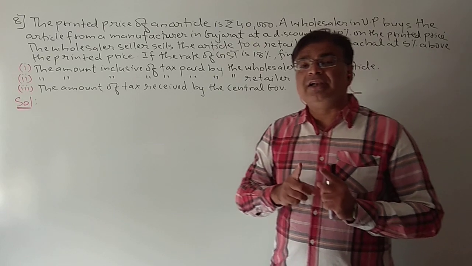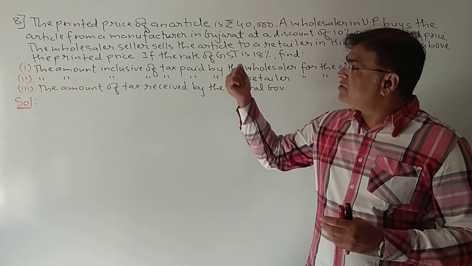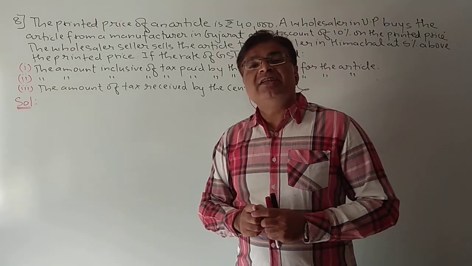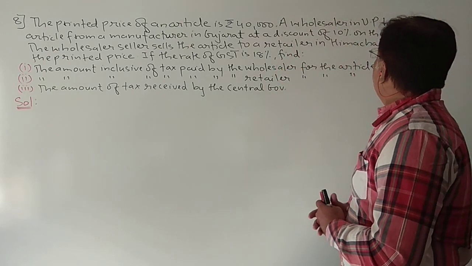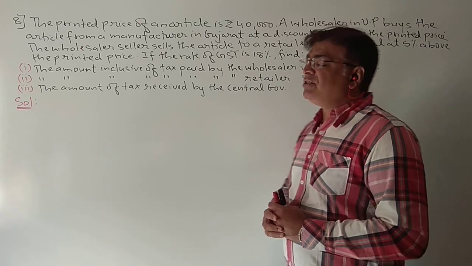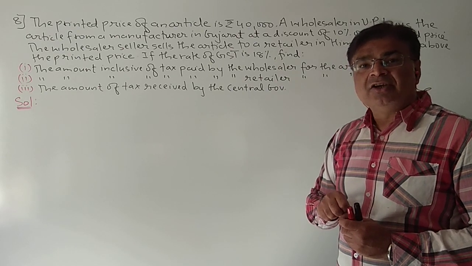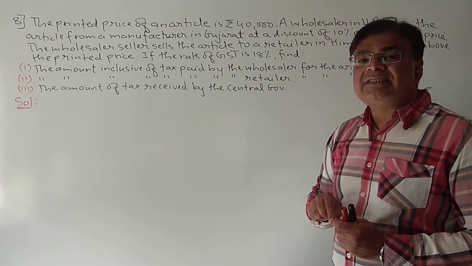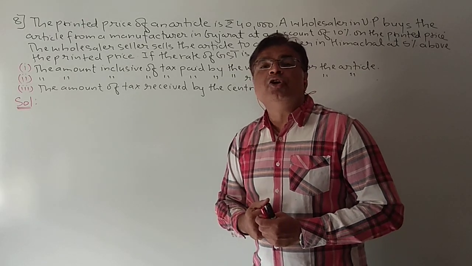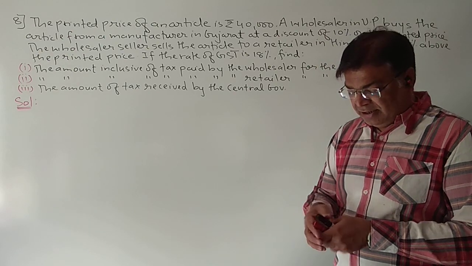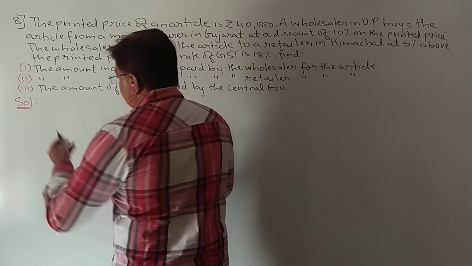Now students, you already know for intrastate we have done 7 different types of sums. In this session you can see the first sum is only of interstate. So now let us see how we will solve this sum. First of all, we know that the wholesaler in UP buys the article from a manufacturer in Gujarat. So the wholesaler in UP is buying the article from the Gujarat manufacturer. He will have to pay input tax because the wholesaler is purchasing. And you know input means whenever you are purchasing anything, you will have to pay input tax. So first we'll write